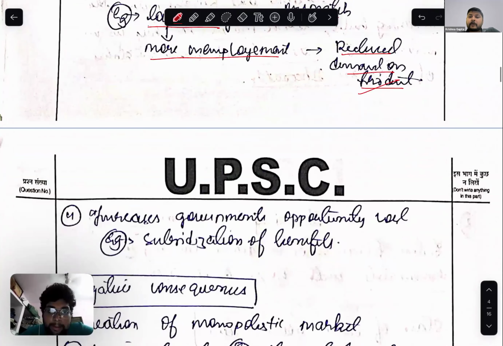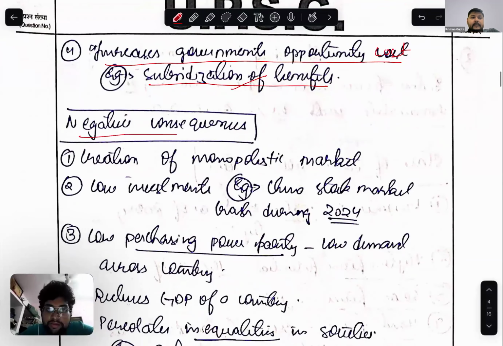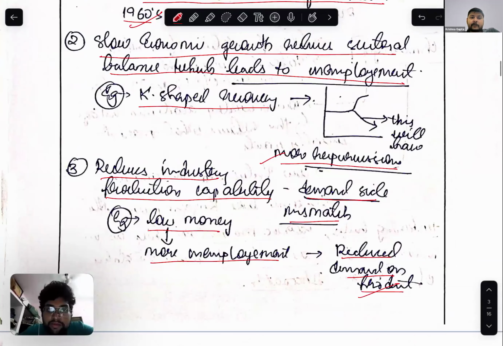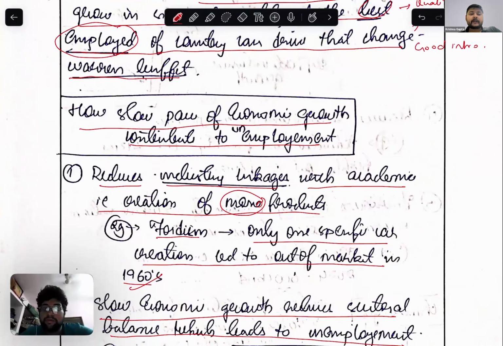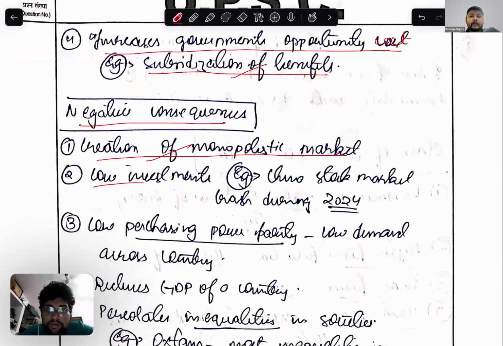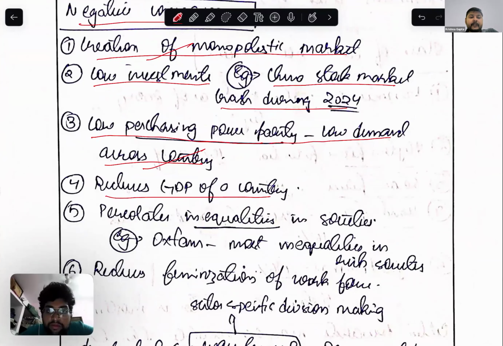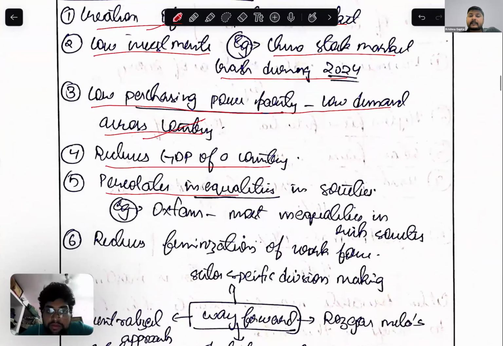Then it increases government opportunity cost, subsidization of benefits. This is a good point. Okay, this was how the slow pace of economic growth contributes to unemployment. Now the negative consequences: creation of monopolistic market. Very good. Low investment, that is the China stock market crash during 2024. Low purchasing power parity. Low demand across the country. Reduces GDP of the country.